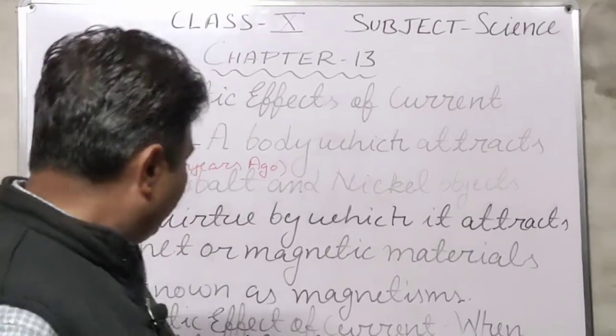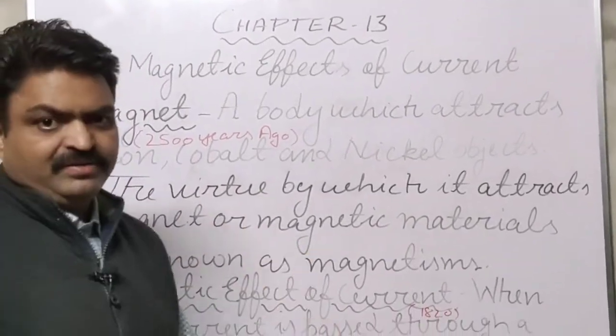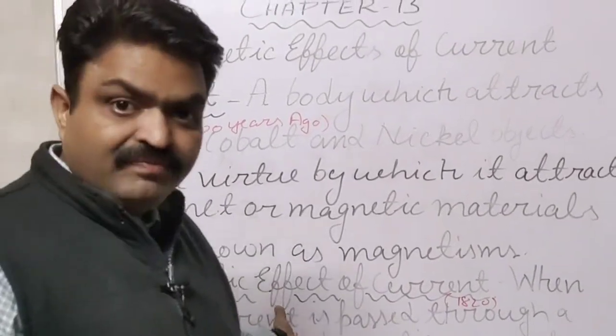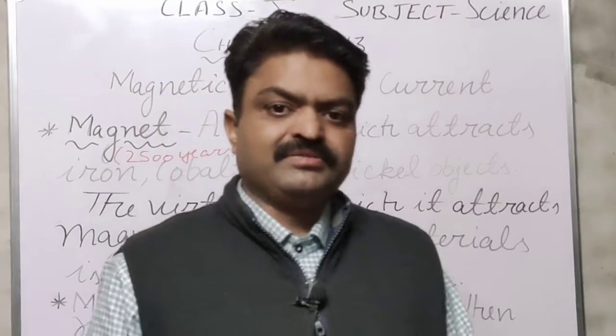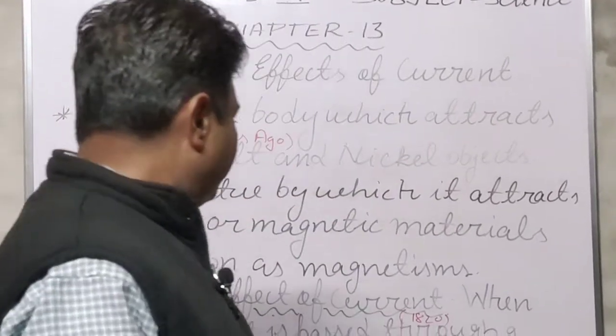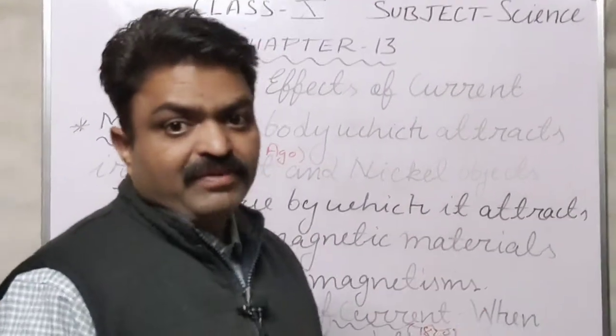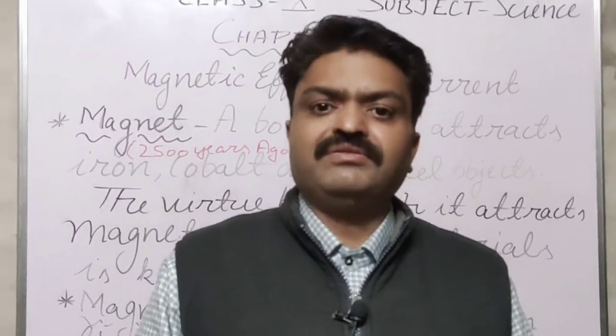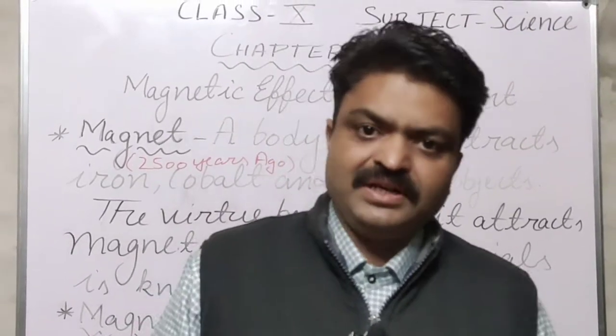Now we come to the magnetic effect of current, which we will read in detail in this chapter. What is the magnetic effect of current? It was discovered by a great scientist, Hans Christian Ørsted. Once he was doing an experiment with an electric circuit.